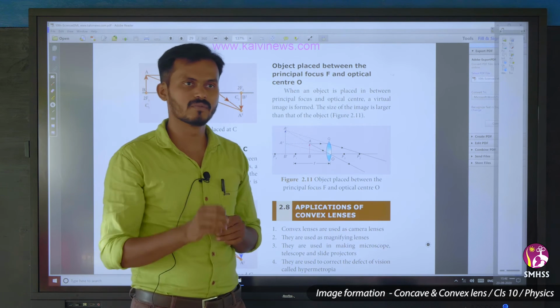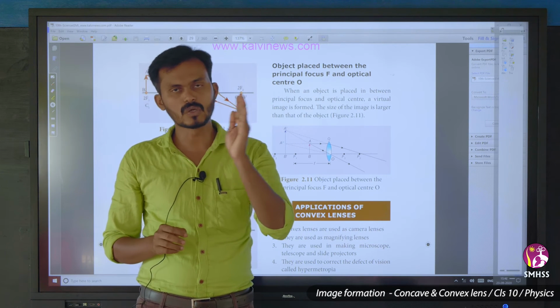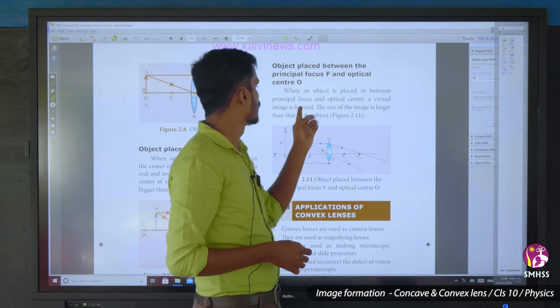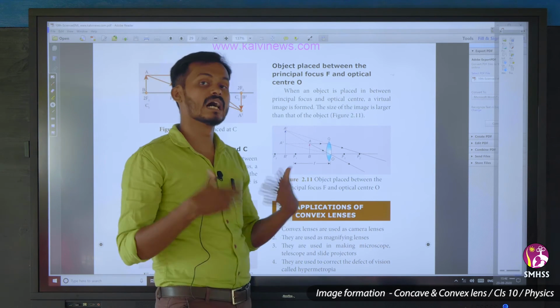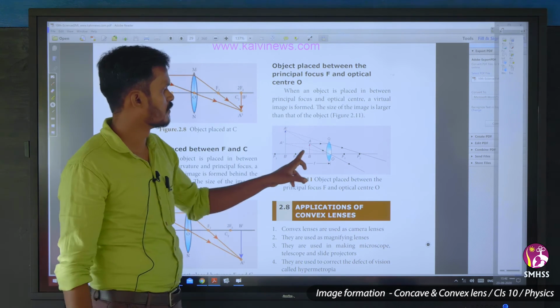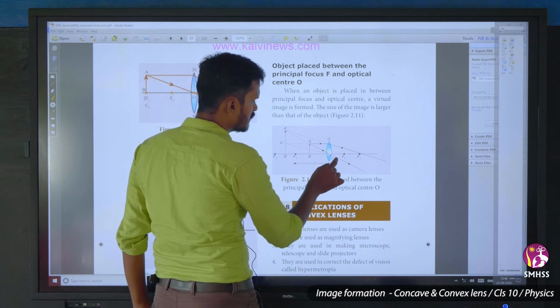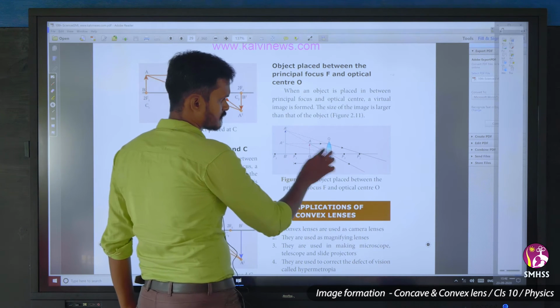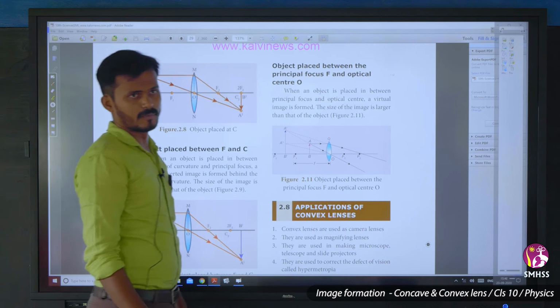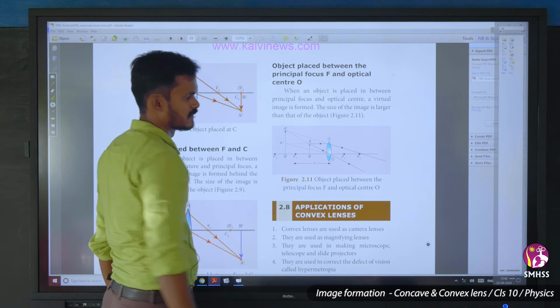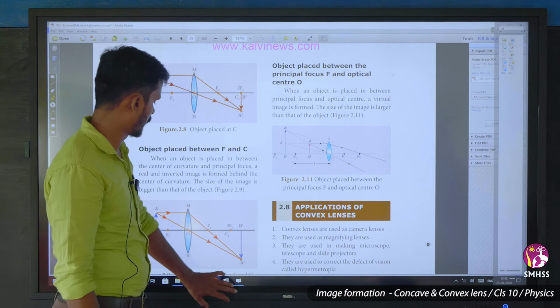But only when the object comes close to the lens, we get a virtual image. The size of the image is larger than the size of the object. So when I place an object between focus and the optic center, the image formed will be like this. So we'll draw that.